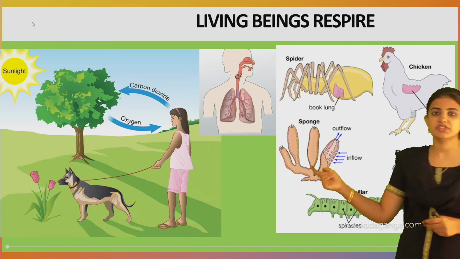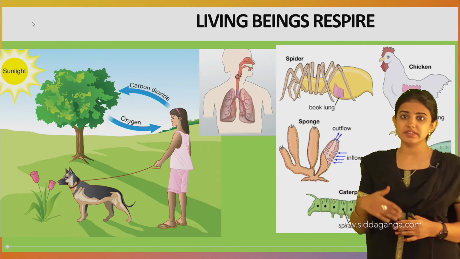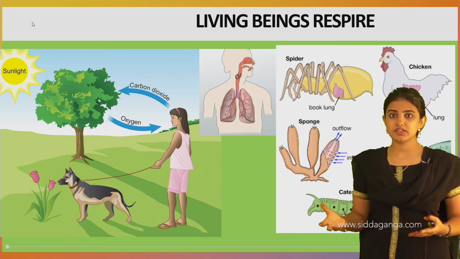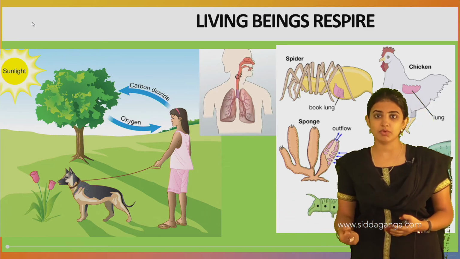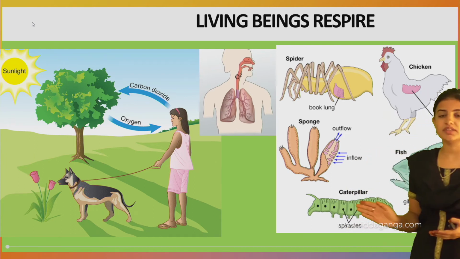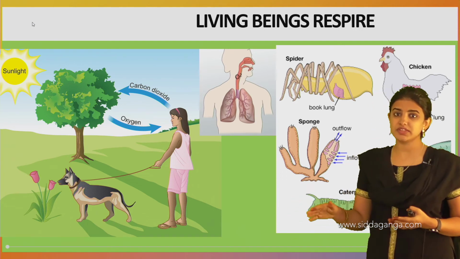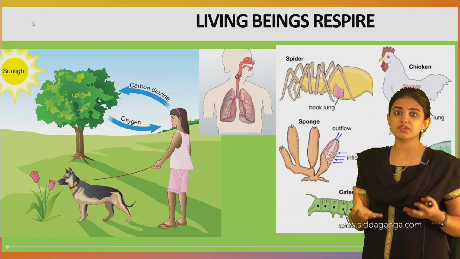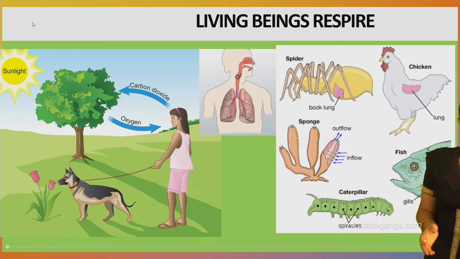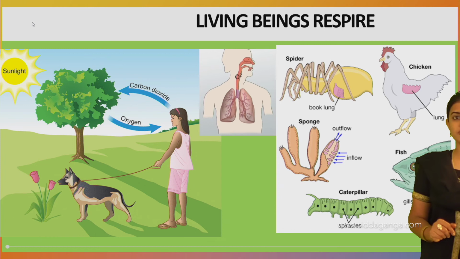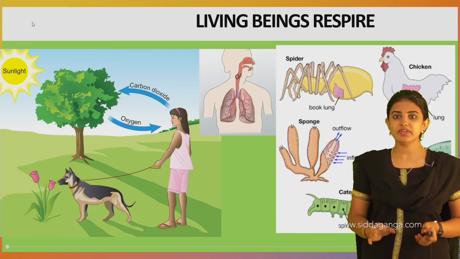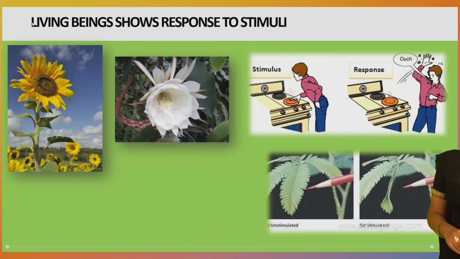See the diagram which shows that the plants release the oxygen to the atmosphere, and thereby all the living organisms will inhale this oxygen which is released to the atmosphere, and in turn the carbon dioxide we give to the plants so that they utilize it for the process of photosynthesis, and like that animals also utilize oxygen. So this is all about the characteristic feature of living beings, that they respire.